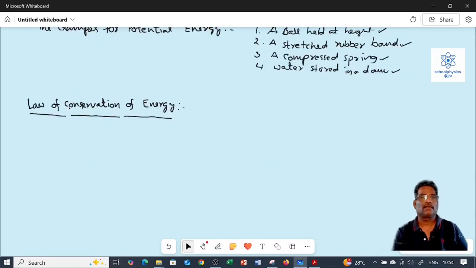Next, the law of conservation of energy. The law of conservation of energy states that the total energy in the universe is constant. One form of energy is transferred into another form, but energy is neither created nor destroyed.